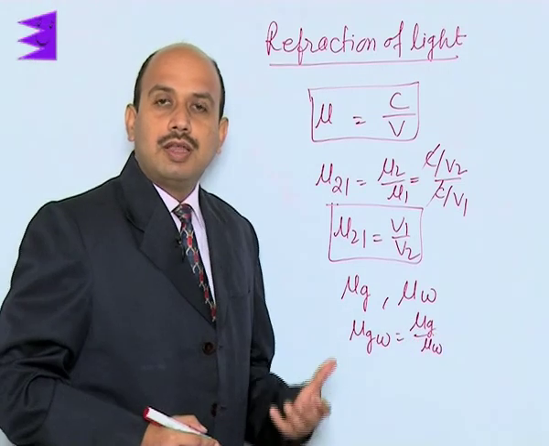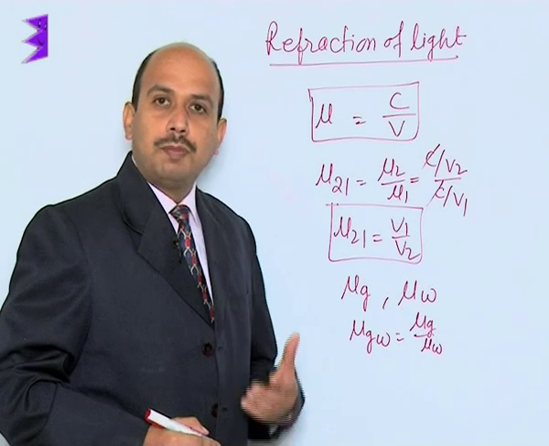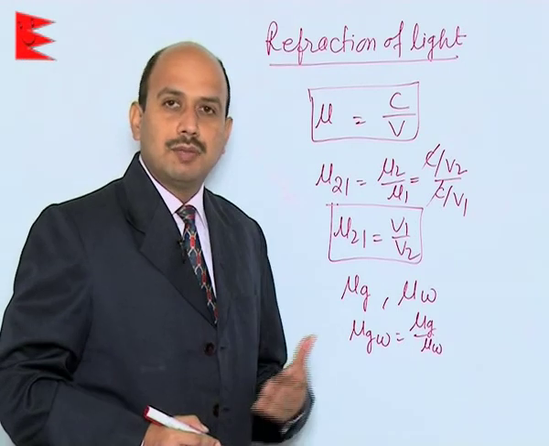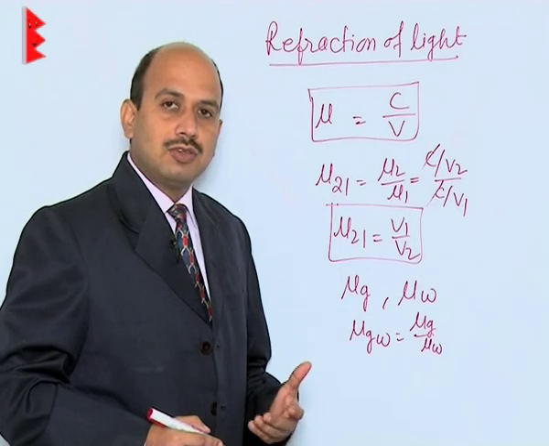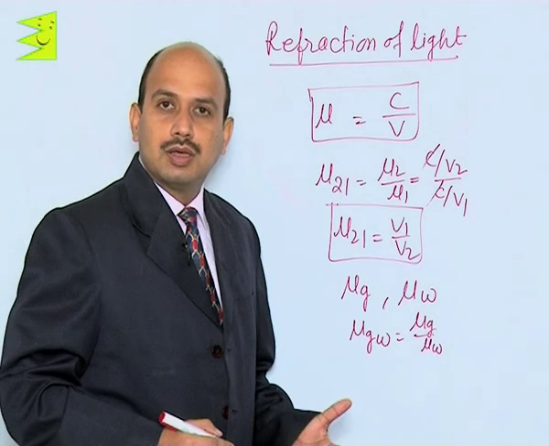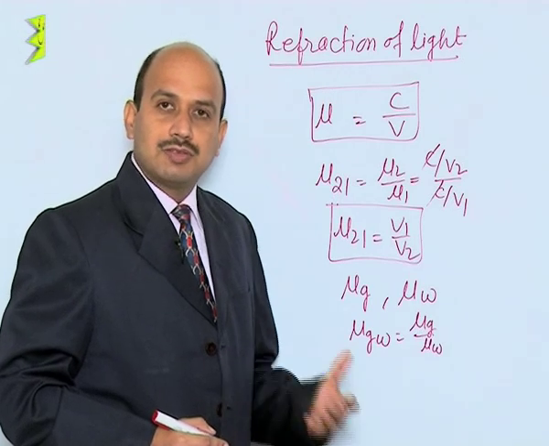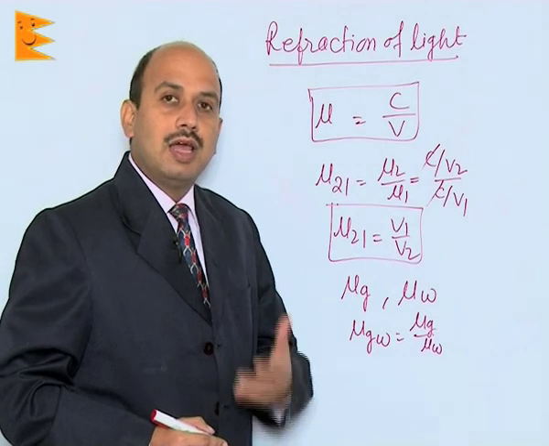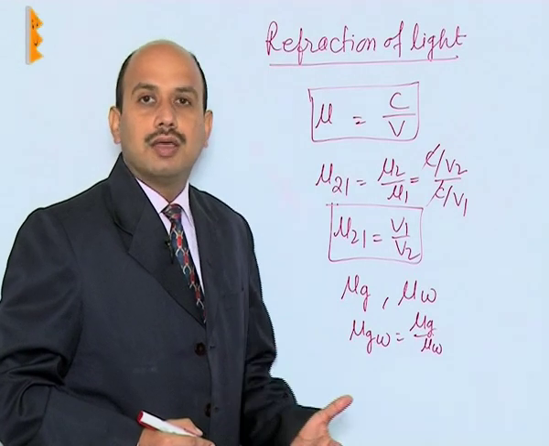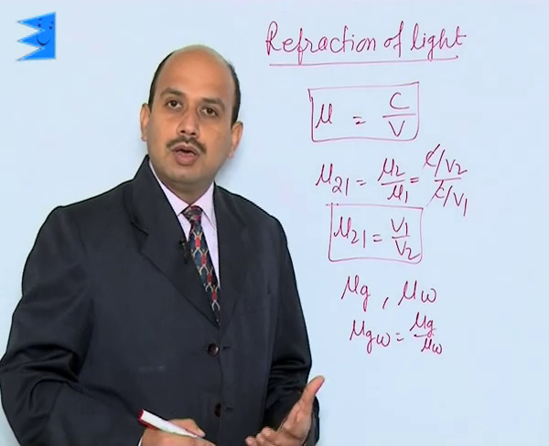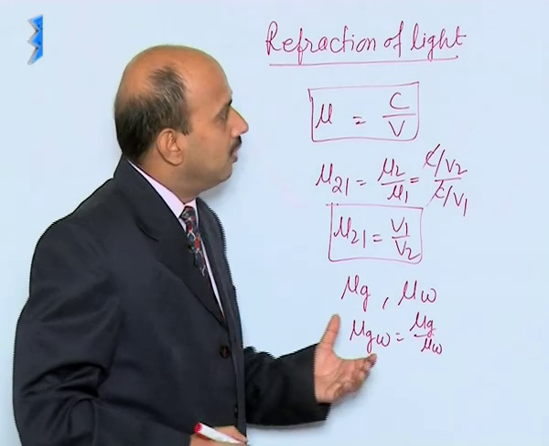So see here, refractive index actually defines optical density of the medium, but do not get confused between optical density and mass density. Mass density is the mass per unit volume, but optical density is not that one. It is entirely different from mass density. It is not necessary that if any object has higher mass density, it will also have higher optical density. So now this is about the refractive index. Now we will do the refraction of light through the glass slab.